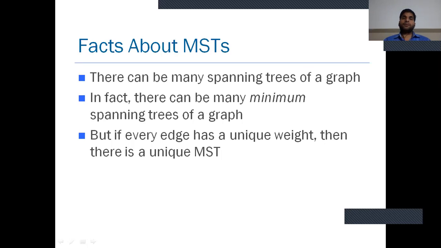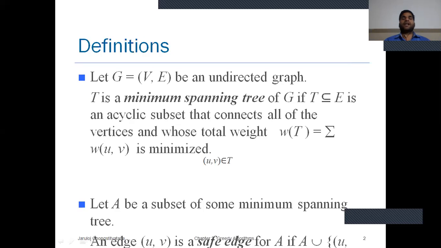The other example of greedy approach is minimum spanning tree. Several minimum spanning tree graphs can exist, but if every edge has a unique weight, then there is a unique minimum spanning tree graph. Suppose that a graph G equal to (V, E), where G is the set of vertices and edges, be an undirected graph. Then T is a minimum spanning tree of G.